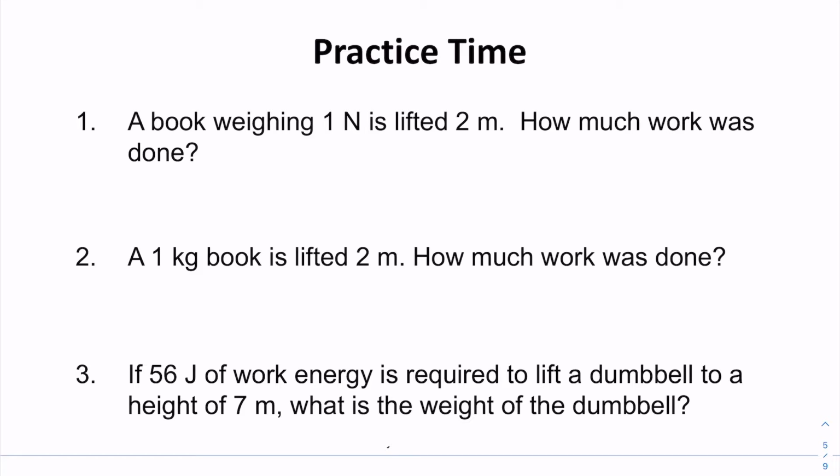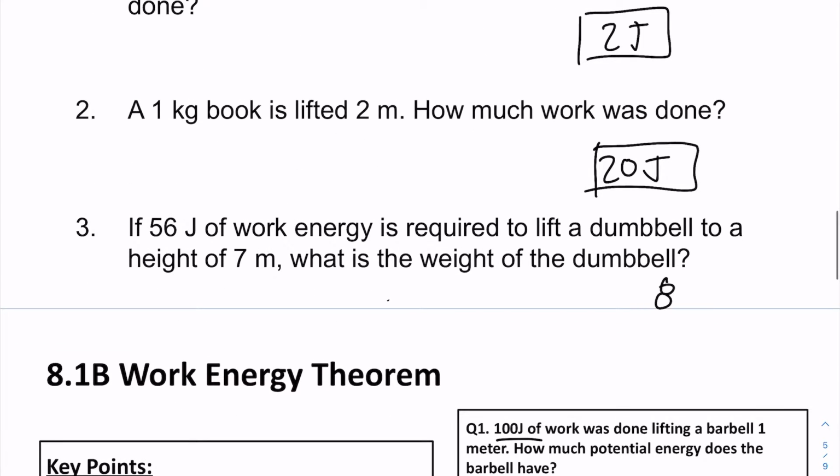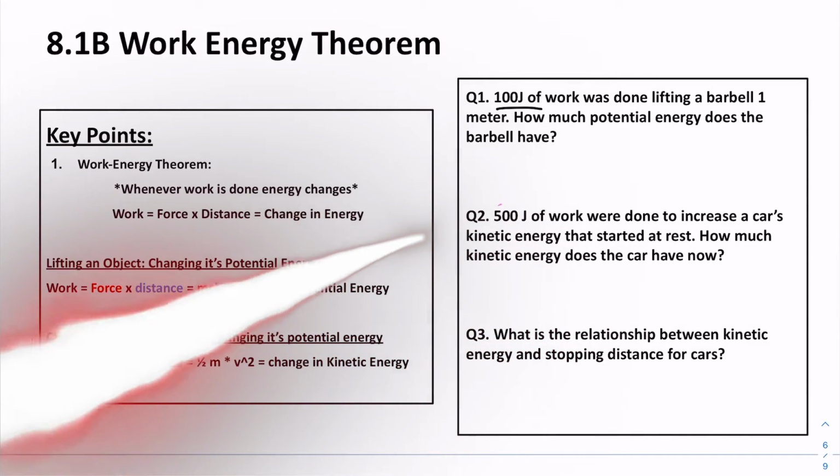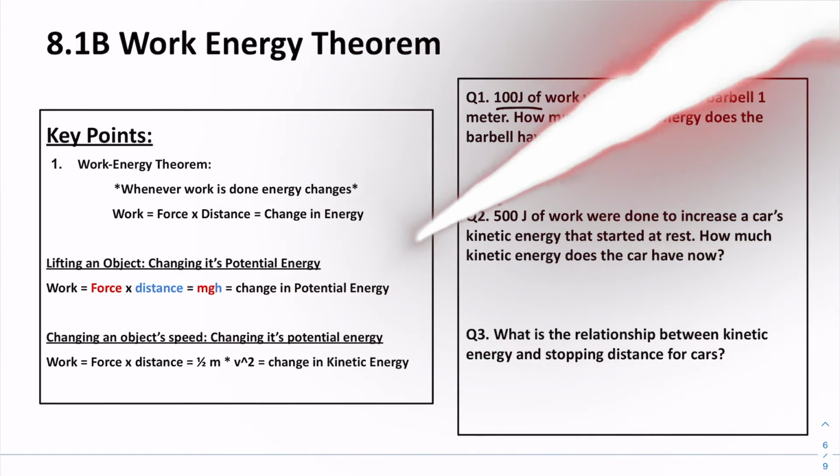All right, our answers are 2 joules, 20 joules, and the final answer is 8 newtons, where you have to do force is equal to work over distance. Okay, so we specified that work is how you change the energy of an object.